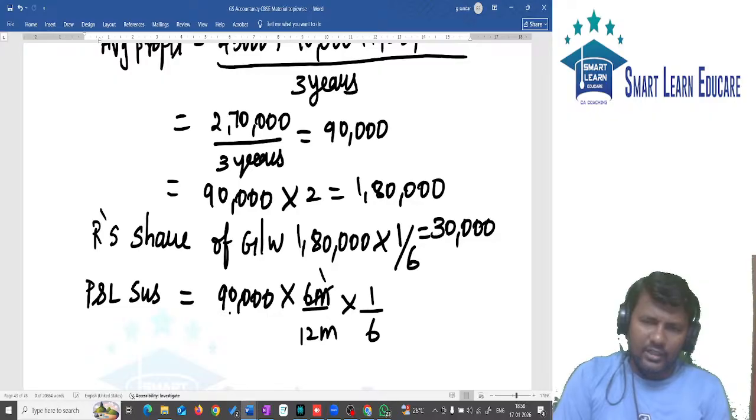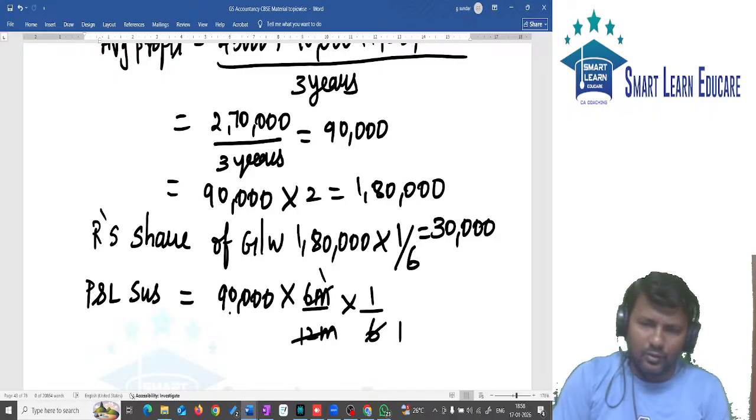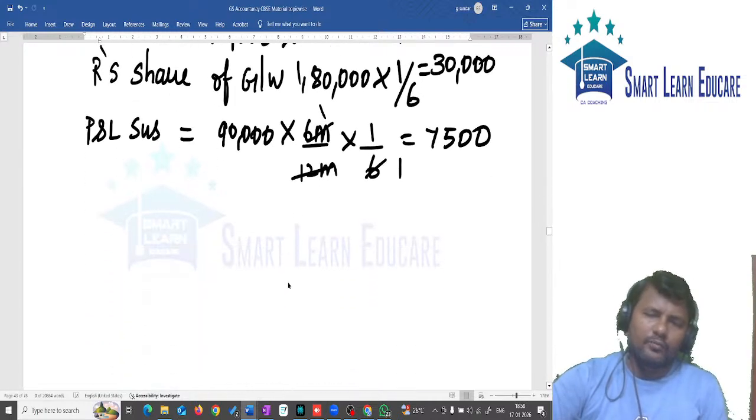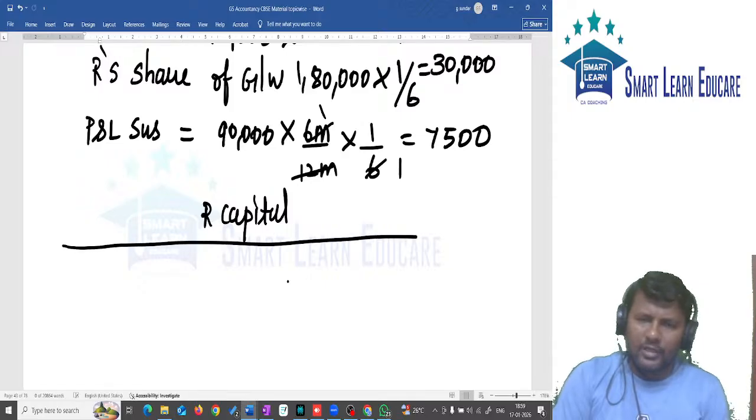The 6 and 6 cancel. 90,000 divided by 12 will give you 7,500. Now we need to prepare the executor account. R's capital account: whatever balance we have, that amount should be transferred to executor account.